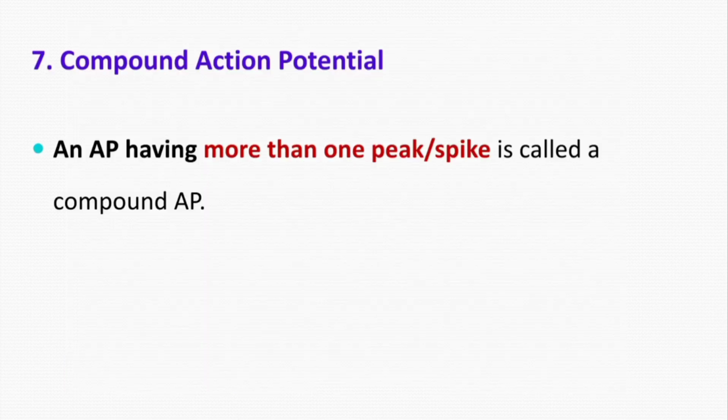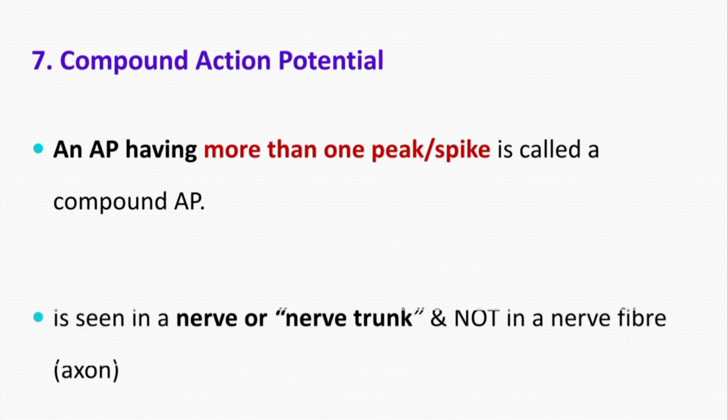Now, the next property is compound action potential. By definition, an action potential having more than one peak or spike is called a compound action potential. Such an action potential is never recorded from a single axon or nerve fiber, but is always recorded from a nerve or nerve trunk.